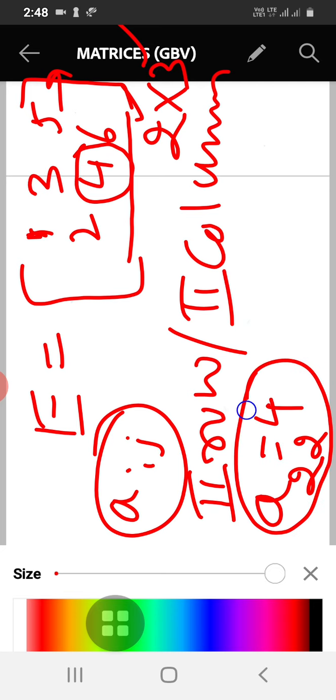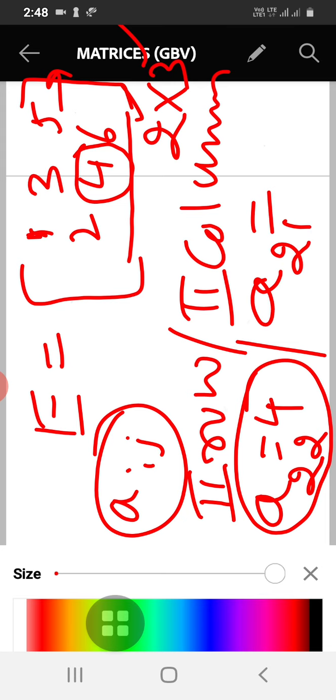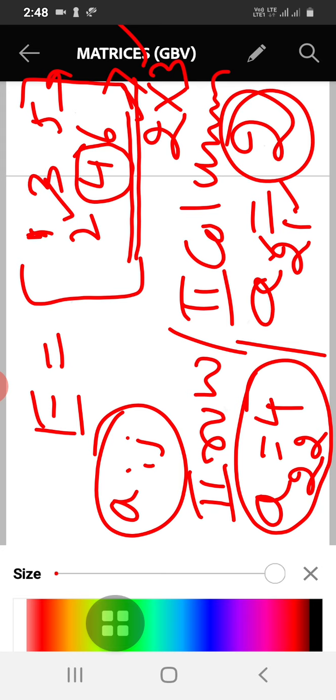So 4 is A22. Then if I say A21, that means second row, first element. What is the element lying in the second row and first column? See here, this is the second row. What is the first element here? That is 2. In this way we go on representing the position of the element in the matrix.